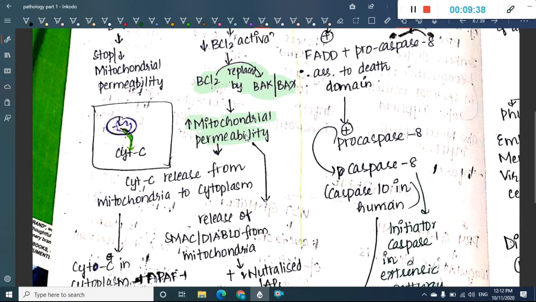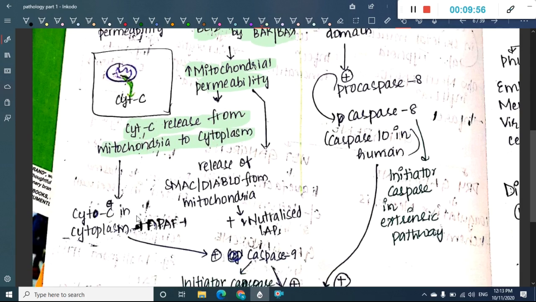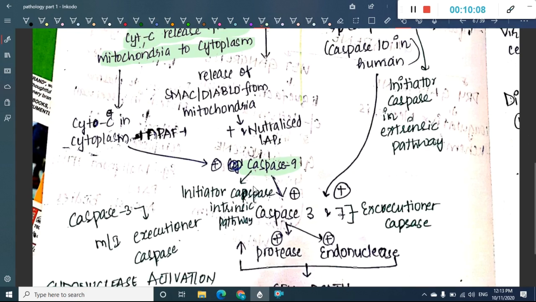This increased mitochondrial permeability will do two things. One, there is cytochrome C release from mitochondria to cytoplasm because of increased permeability, and in the cytoplasm there is increased cytochrome C. This cytochrome C will activate caspase 9. These caspases are of two types: we have initiator caspases and executioner caspases. Caspase 9 is the initiator caspase of the intrinsic pathway.